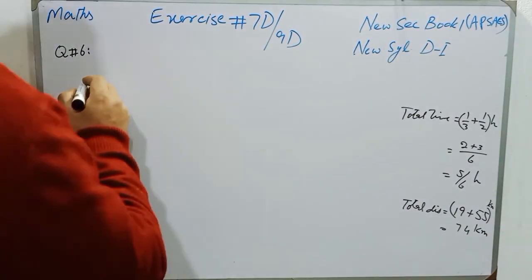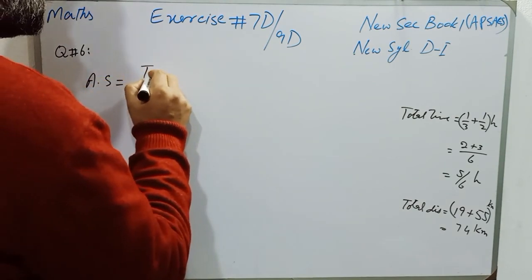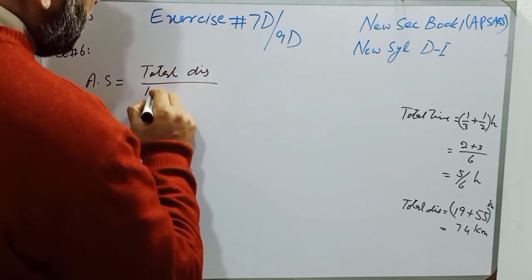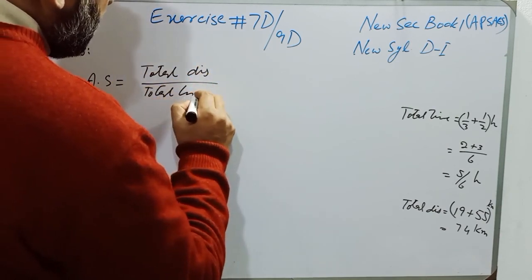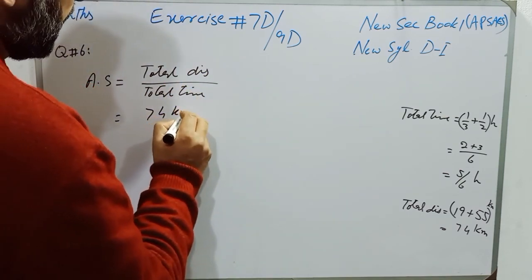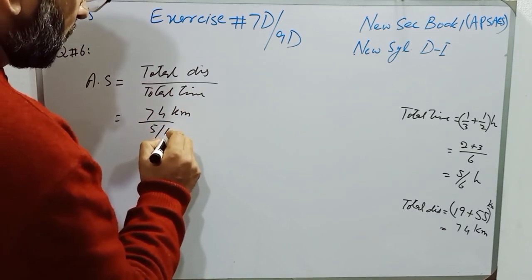So students, average speed will be total distance over total time, and total distance is 74 kilometer, and total time is 5 over 6 hours.